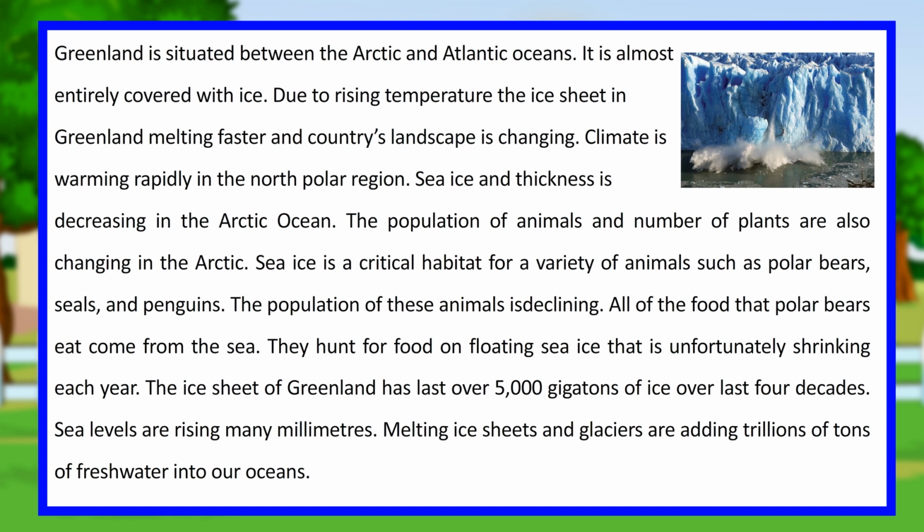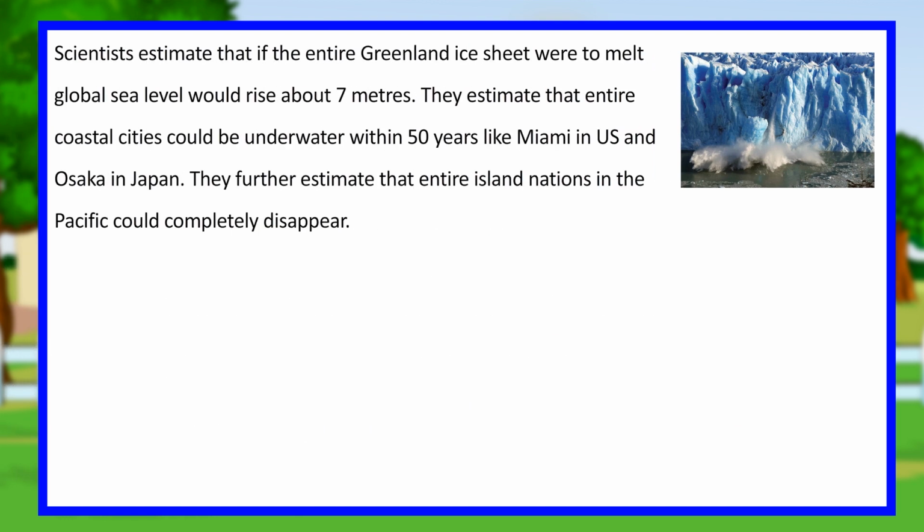The ice sheet of Greenland has lost over 5,000 gigatons of ice over the last 4 decades. Sea levels are rising many millimeters. Melting ice sheets and glaciers are adding trillions of tons of fresh water into our oceans. Scientists estimate that if the entire Greenland ice sheet were to melt, global sea level would rise about 7 meters.